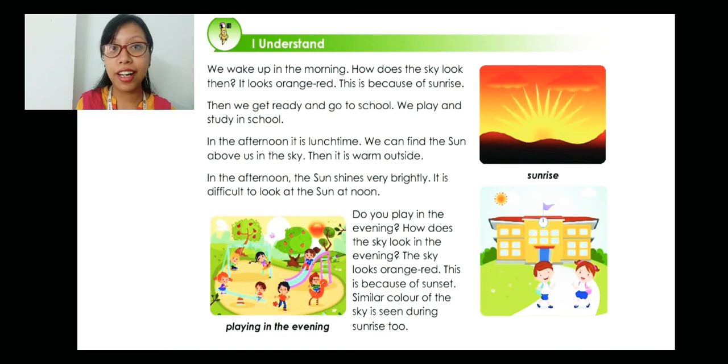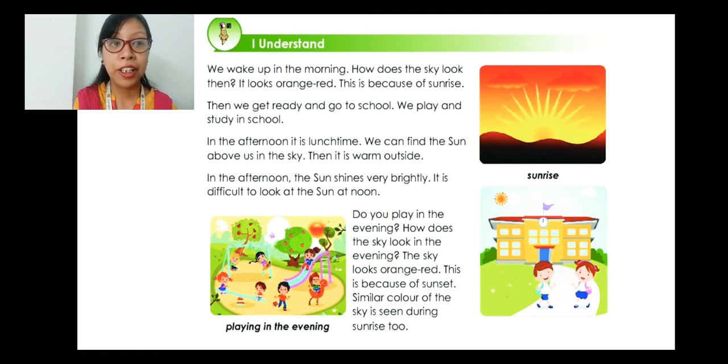The evening comes, and most of the children love the evening time. Why? Because during the evening you play with your friends, or you play with your family members. So do you play in the evening? Obviously we play, right? How does the sky look in the evening? The sky looks orange red.